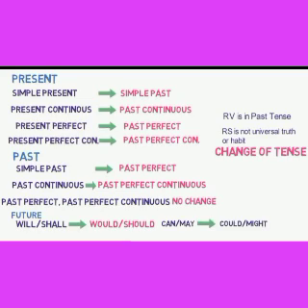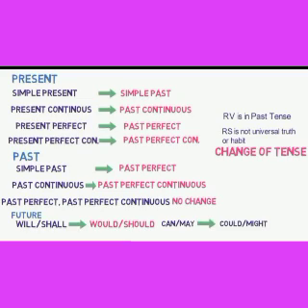If the reported speech is in the simple past, then it will be changed into past perfect. If the reported speech is in the past continuous tense, then it will be changed into past perfect continuous tense in indirect speech. Past perfect and past perfect continuous will not be changed.